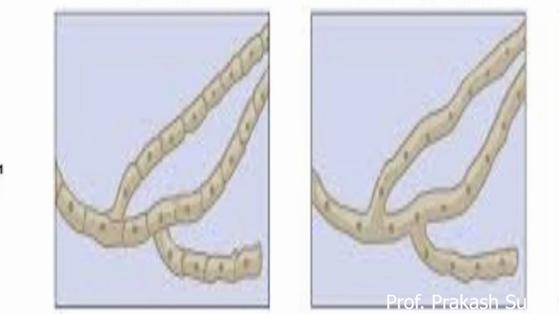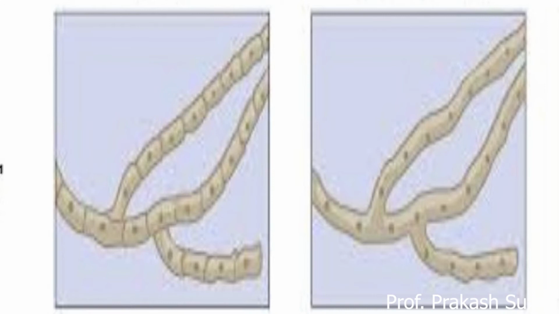When a septate cell shows a single nucleus, it is called uninucleate, and sometimes a single cell has many nuclei, and then it is called multinucleate. Non-septate multinucleate hyphae are called coenocytic hyphae. In this diagram you can observe how the multinucleate hyphae are present where there is no septa, and that is called coenocytic hyphae.